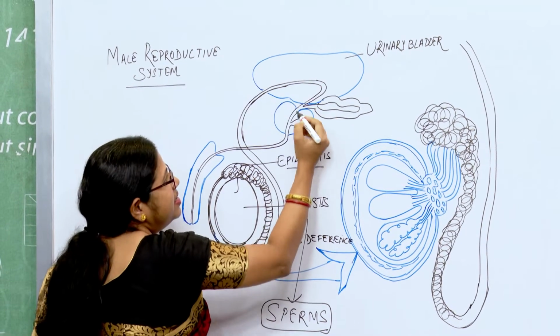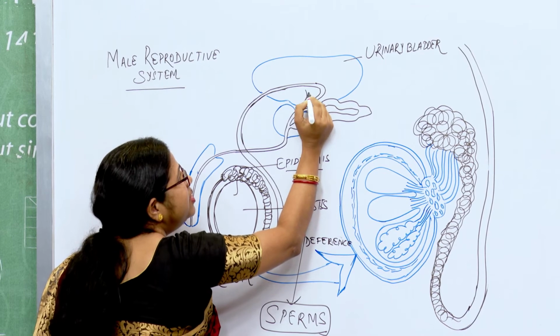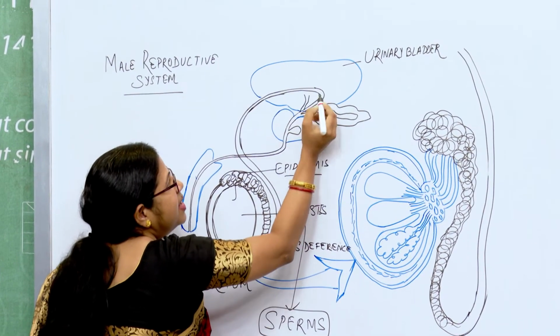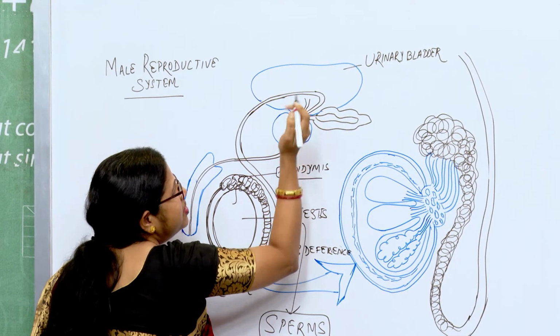When it is taking a turn, this is a common passage from which your urinary bladder is also draining to the urethra, as well as your vas deferens is also draining to the same urethral part.